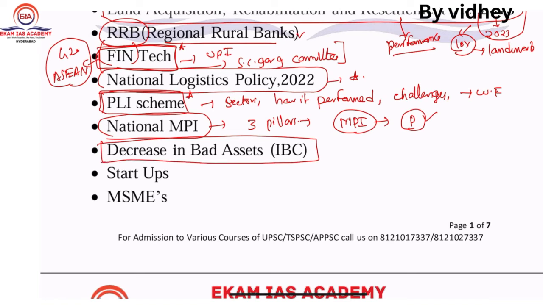The next topic is regarding the decrease in bad assets, according to a recent Economic Survey. So there is a decrease in the bad assets. Got it? So for this you need to see the performance, like how these bad assets got decreased. For example, IBC, the Insolvency and Bankruptcy Code, has given a huge impetus to reduce bad assets. And if you know, government also funded the banks and took other measures which have led to the decrease in the bad assets. Just go through this topic.